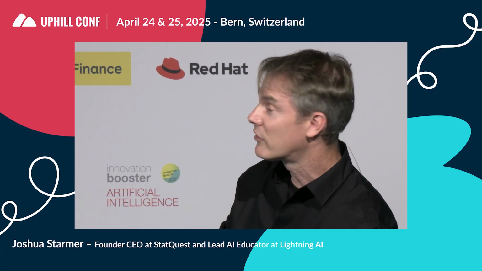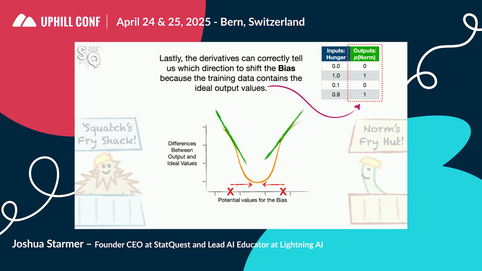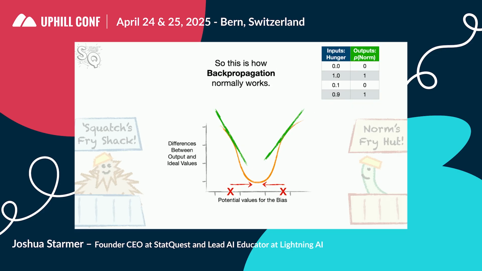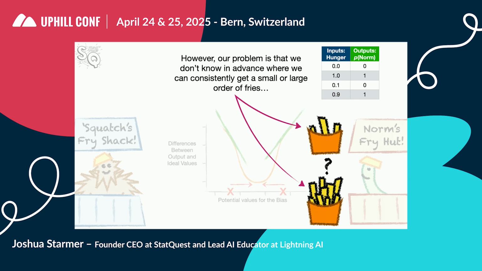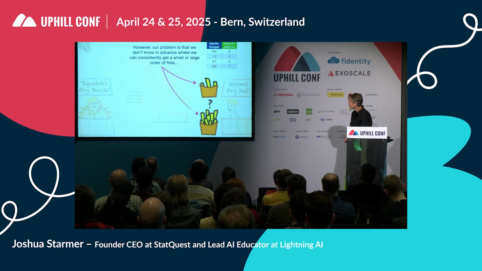Lastly, the derivatives can correctly tell us which direction to shift the bias because the training data contains the ideal output values. So this is how backpropagation normally works. Bam. However, the problem is we don't know in advance where we can consistently get a small or large order of fries.